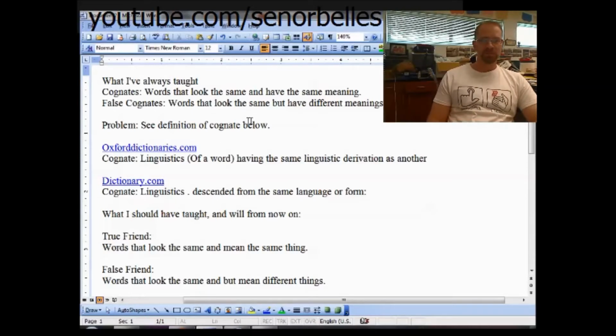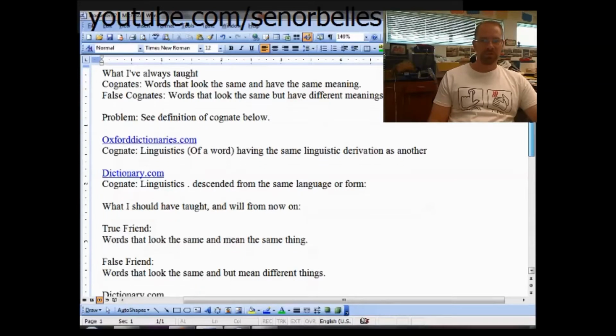So first, let's take a look at the definition of cognate. According to Oxford dictionaries, a cognate is a word that has the same linguistic derivation as another word, meaning they have the same roots. They come from the same place. And dictionary.com says descended from the same language or form. So again, this is looking at where the word comes from. You'll notice it doesn't say anything about what they mean or how they look. So immediately you see that the definition that I was taught and have been teaching isn't correct.